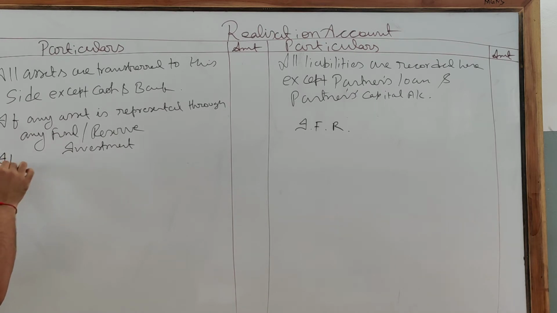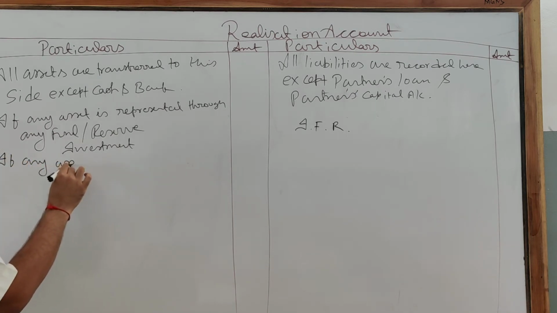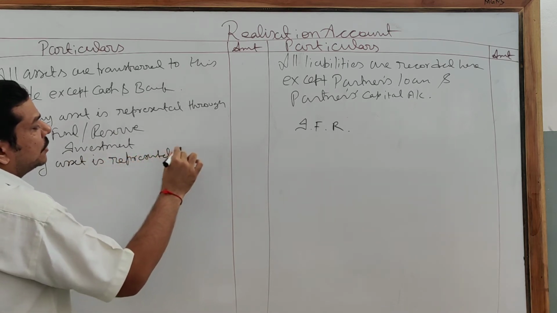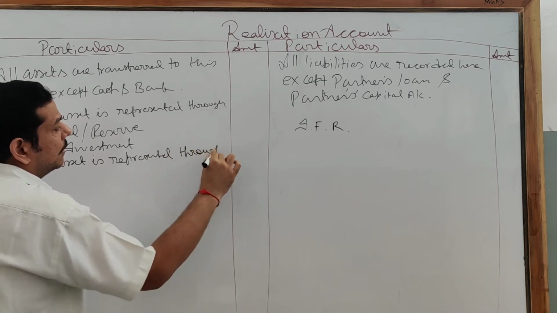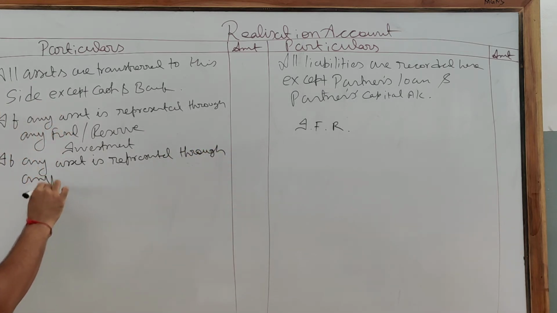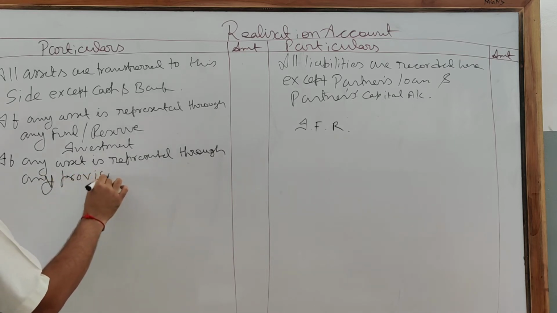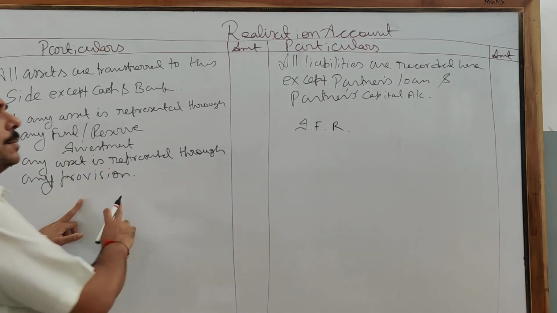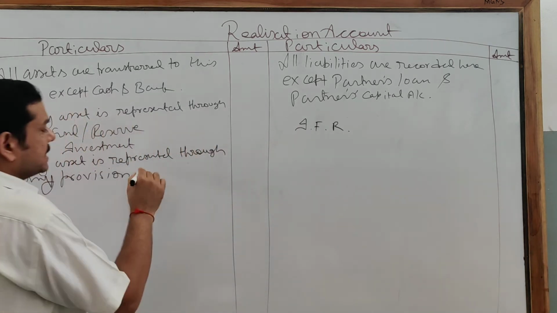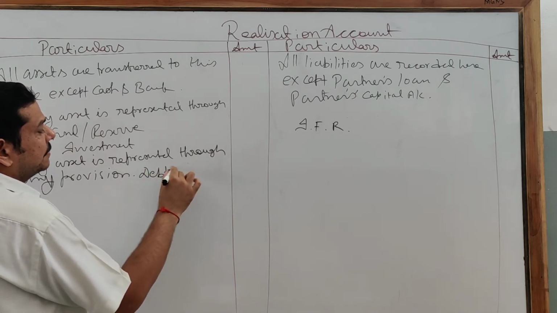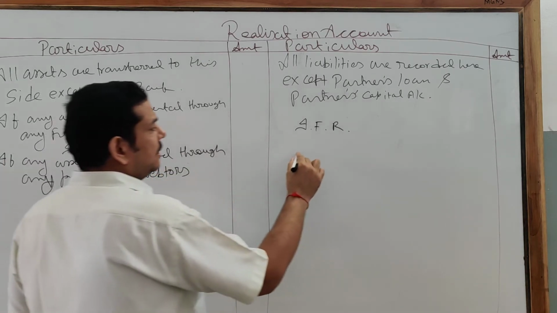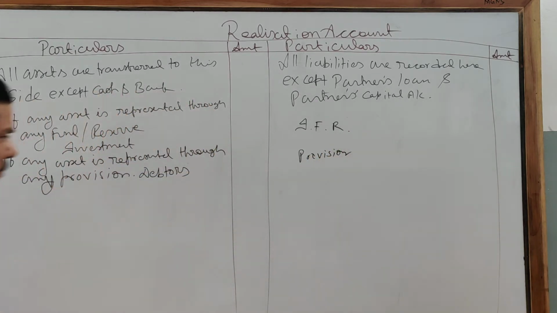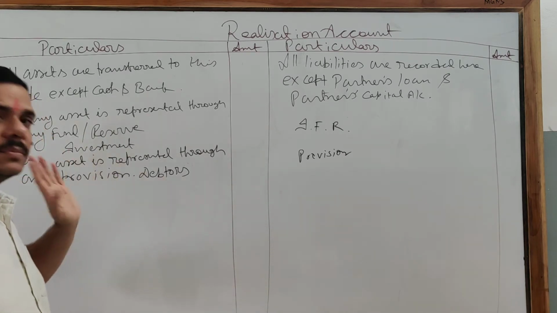Next, if any asset is represented through any provision, then the concerned asset will come here and the provision will come here. Example is debtors. Debtors will come here and the relevant provision will come on the credit side of the realization account. Never subtract provision from debtors.